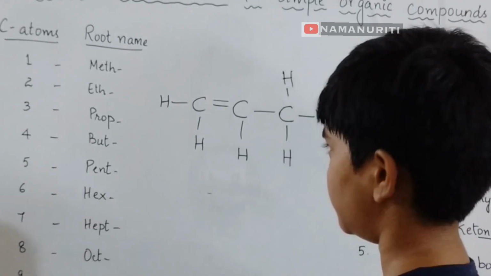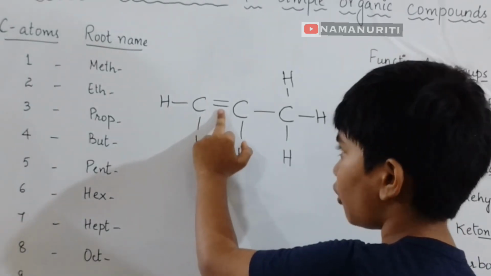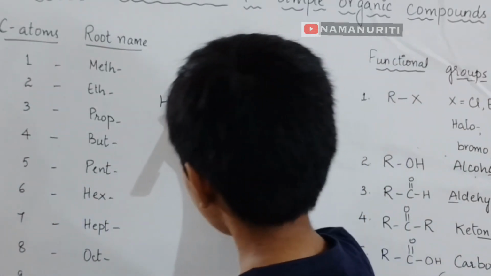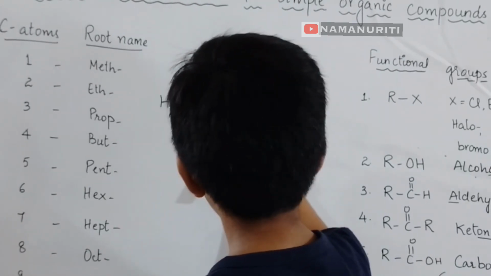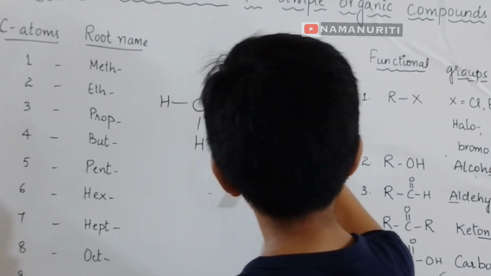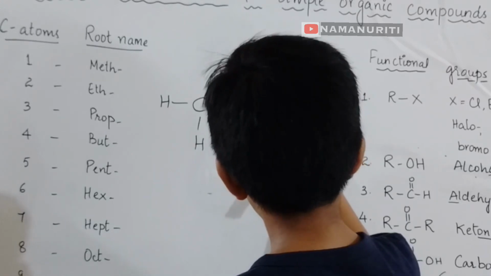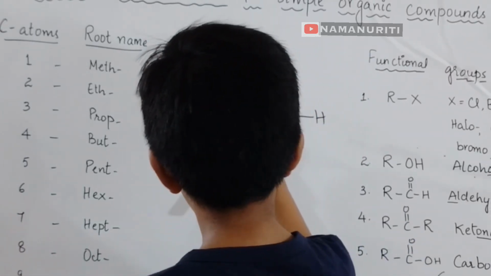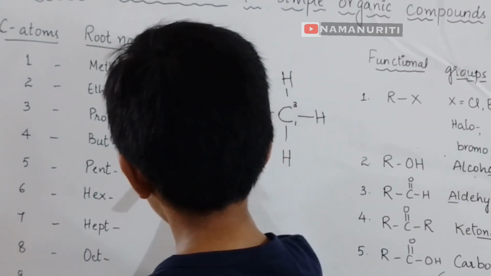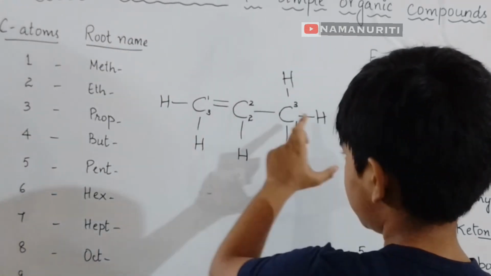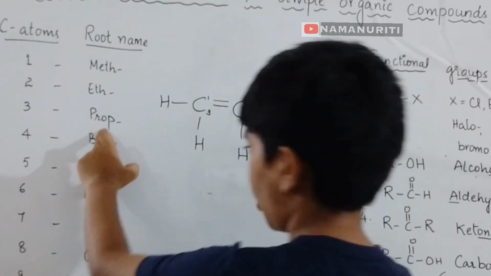This is another example. Do you see there is a double bond? Now we can start numbering. 1, 2, 3. From the reverse. 1, 2, 3 carbon atoms, so it is prop.